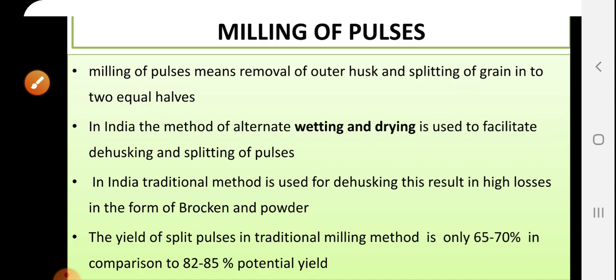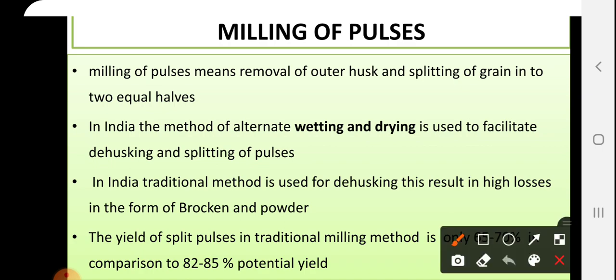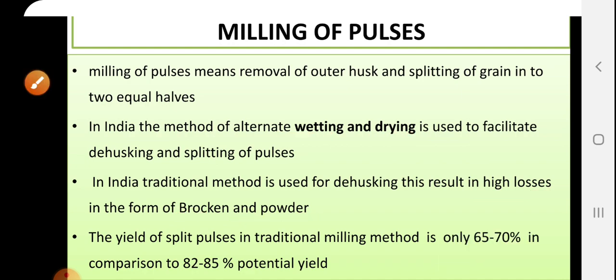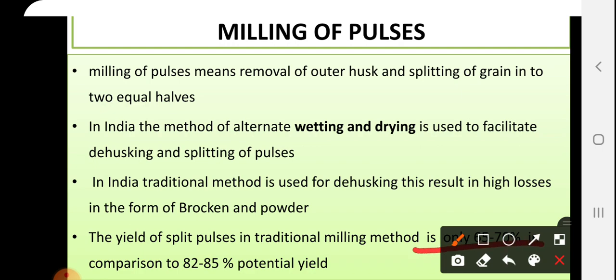In India, there are two traditional dal making methods, the wet method and the dry method, which give higher losses in the form of broken grains and powdered grains. They give nearly 65 to 70% yield, while the improved methods give nearly 82 to 85% yield.